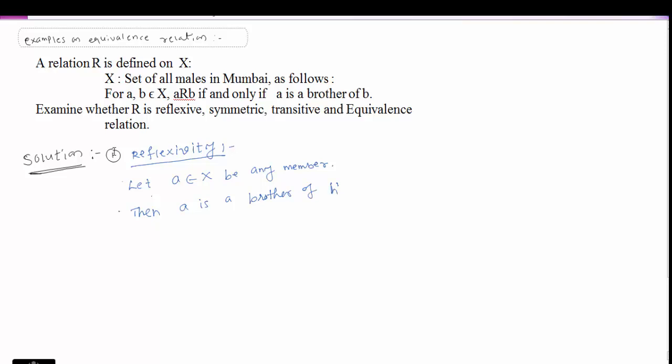Brother of himself. So then A is a man, A is a brother of himself. So A is R related to A and this holds for all A belongs to men. Therefore R is reflexive.